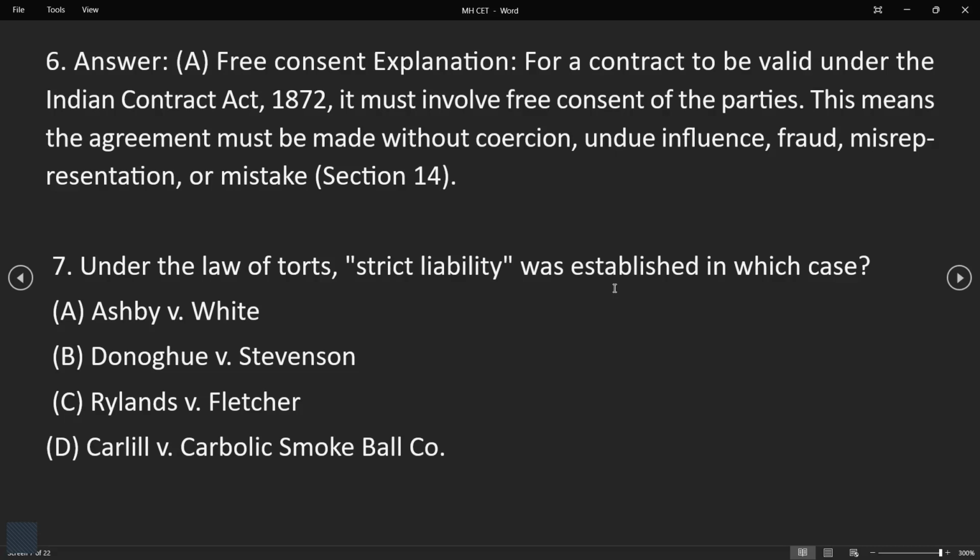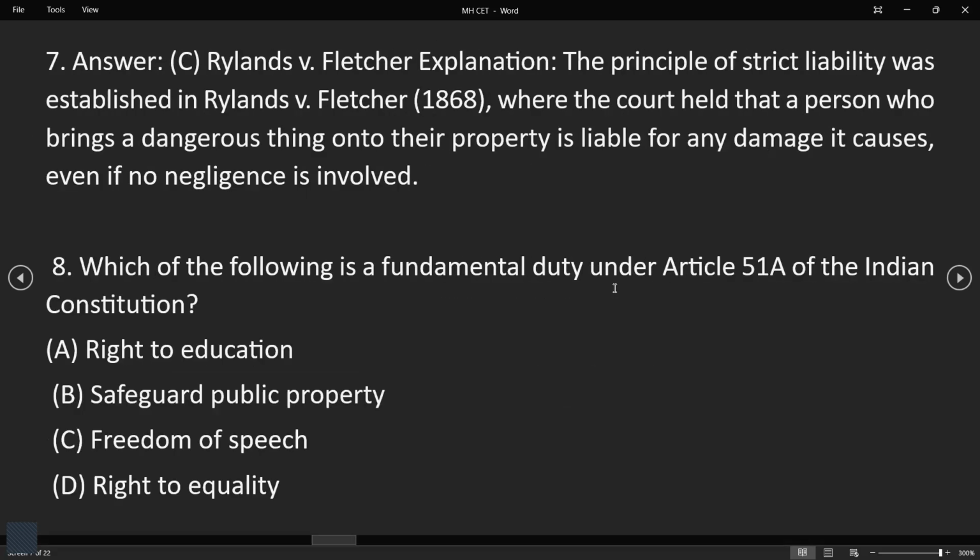Okay. So seventh question. Under the law of tort, strict liability was established in which case? Okay, so these are the cases. And we will see in which of these cases the strict liability of the law of torts was established. Okay, so these are the four cases. And the answer is, so let's see the answer. So answer is Rylands versus Fletcher.